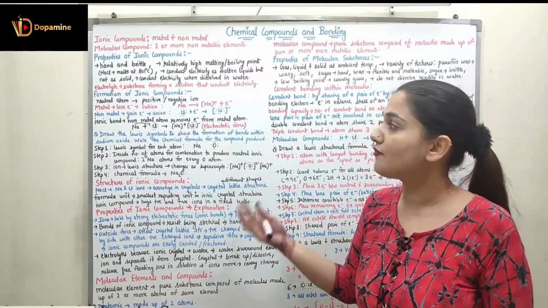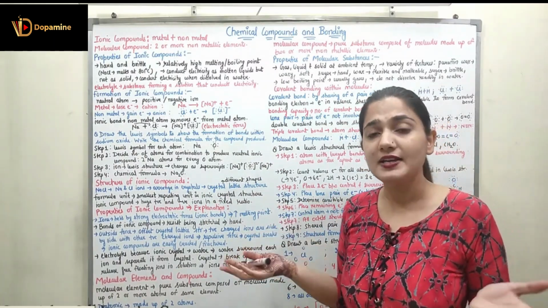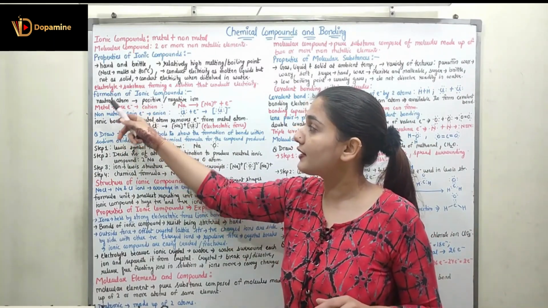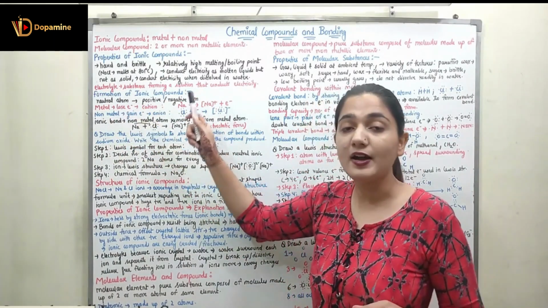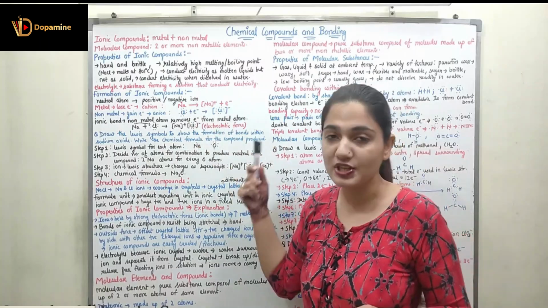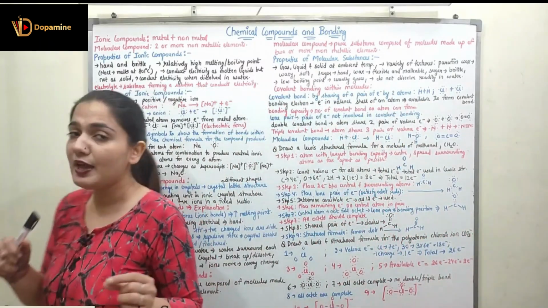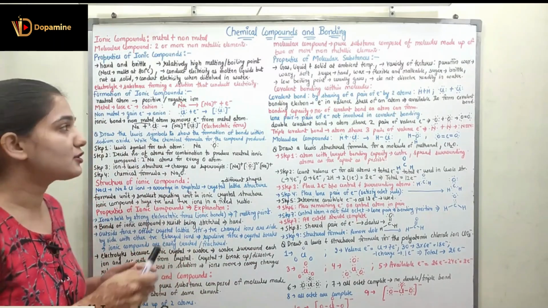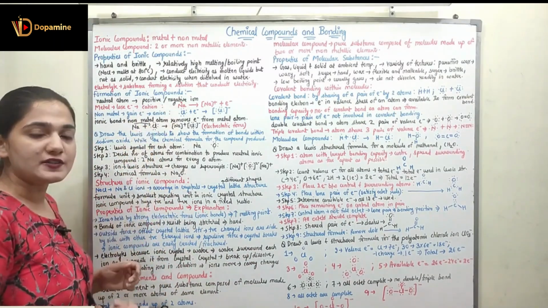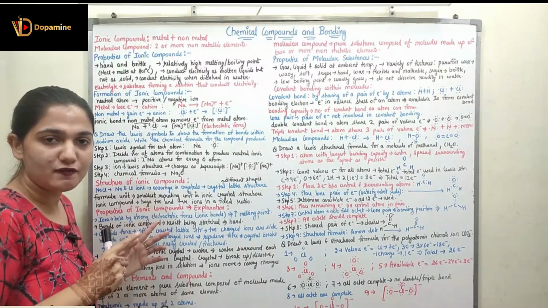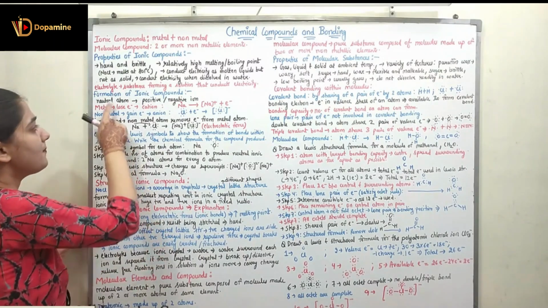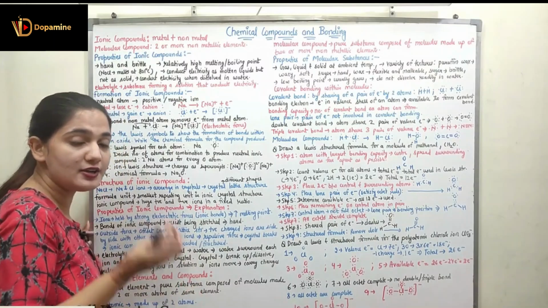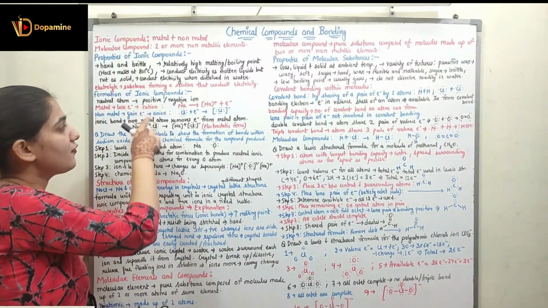Coming to the formation of ionic compounds, how are the ionic compounds formed? Here we have a neutral atom. A neutral atom can make a positively or a negatively charged ion. We already talked about positively and negatively charged ions in the last class, right? So a metal has a tendency to lose electrons, and it can form a cation.